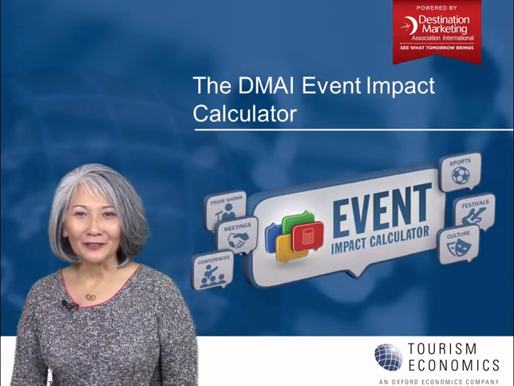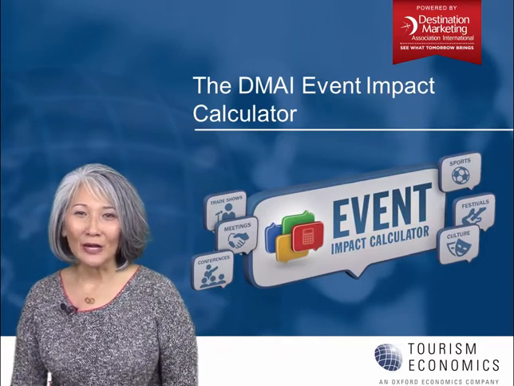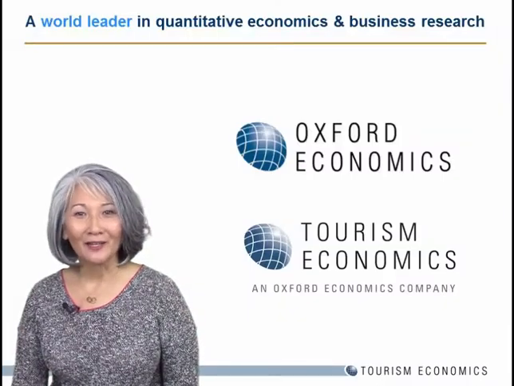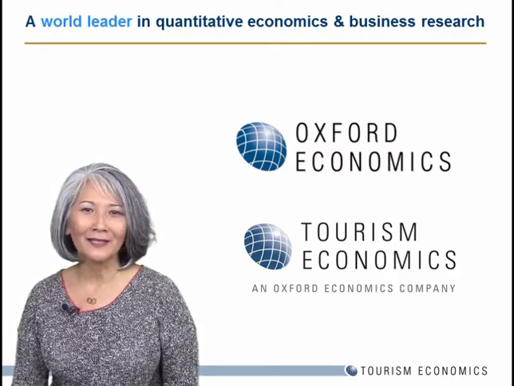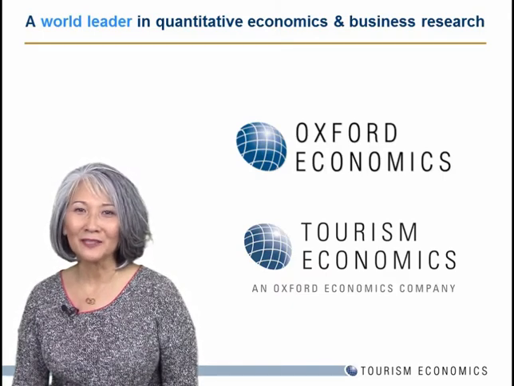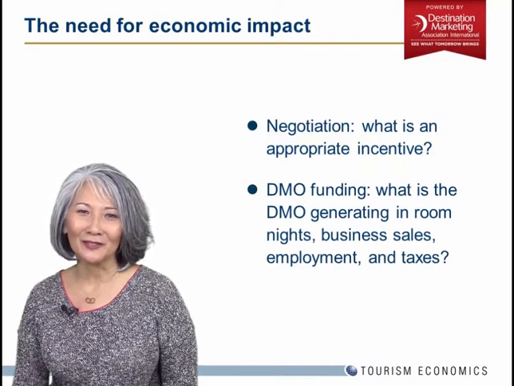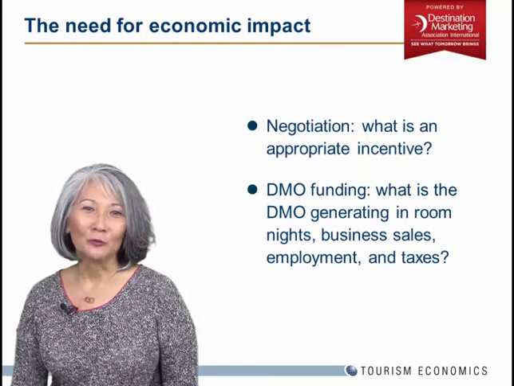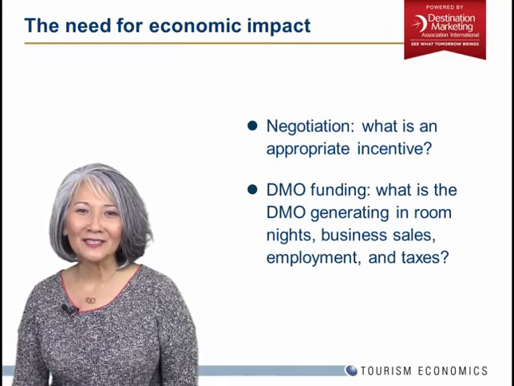The Event Impact Calculator was originally developed in 2011 through a generous Destination and Travel Foundation grant. We developed this tool in partnership with Tourism Economics and Oxford Economics Company, and they have brought to our industry a team of quality economists who are able to develop econometric models to address the questions of investment and impact to our stakeholders. And the specific questions we needed to answer as DMOs include, during the negotiation stages, what is the appropriate incentive?